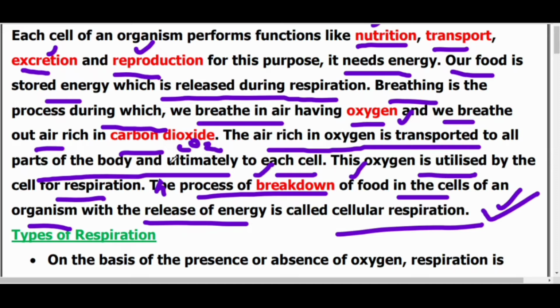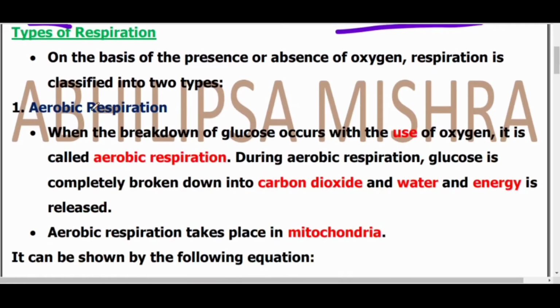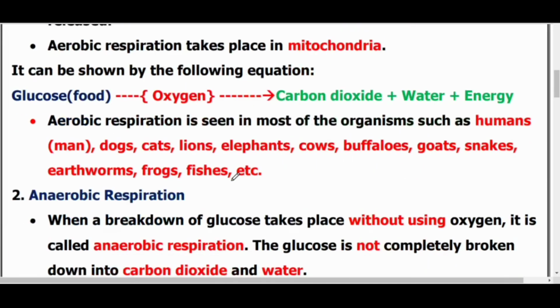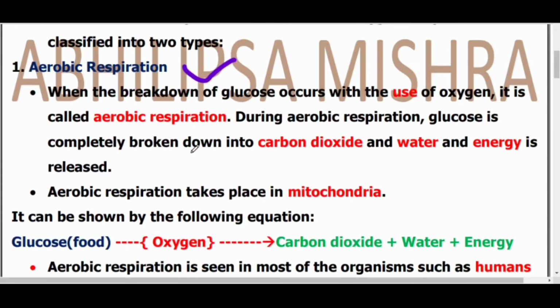Okay, dear students, hope you understand about respiration. Now without wasting time, let's move to the types of respiration. Mainly two types of respiration are seen in the human body. One type is called aerobic respiration and the other is called anaerobic respiration. Let's first discuss aerobic respiration.